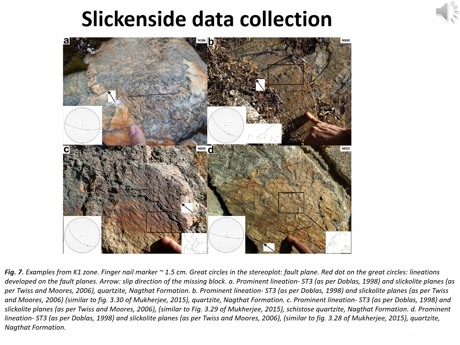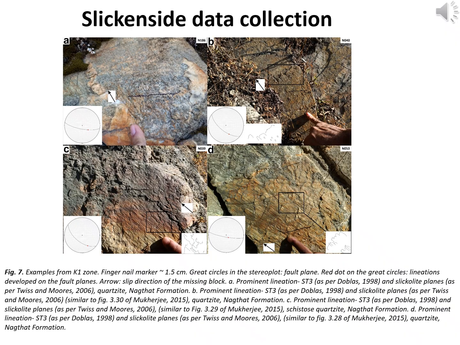We focused on identifying lineation types such as ST3 and ST5, following Doblas, 1998, and slickolite planes, as per Twiss and Moores, 2006. The orientation of these slickenlines provides vital inputs for paleostress modeling, as they reflect the slip direction of past fault movements. Such observations, when analyzed with WinTensor, help us interpret the dominant stress regimes that have shaped this segment of the Himalaya.